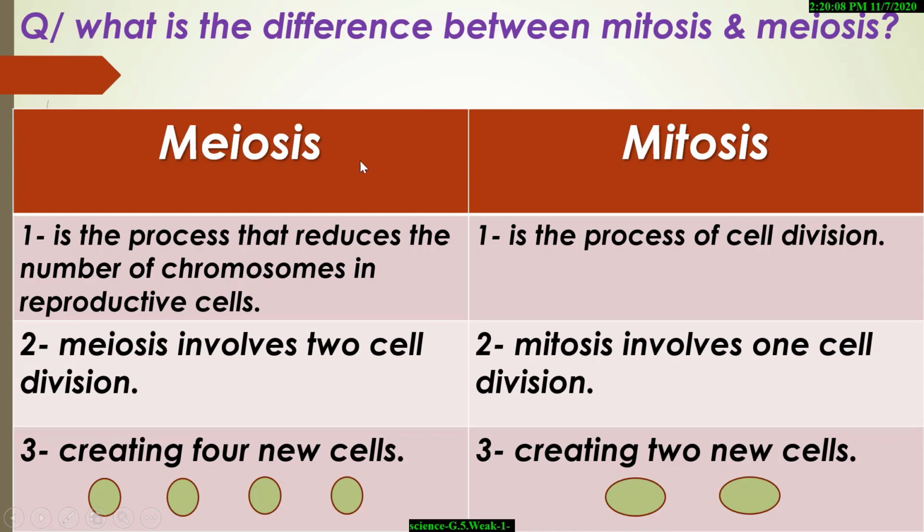What is the difference between meiosis and mitosis? Meiosis is the process that reduces the number of chromosomes in reproductive cells, but mitosis is the process of cell division. Meiosis involves two cell divisions, but mitosis involves just one cell division. Meiosis creates four new cells, but mitosis creates two new cells.